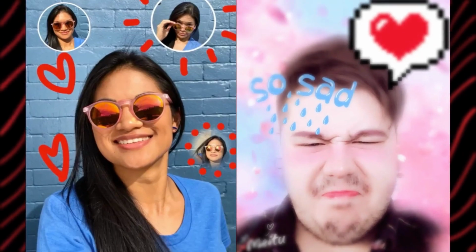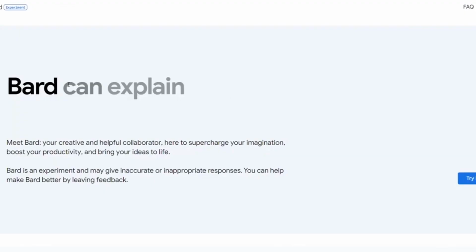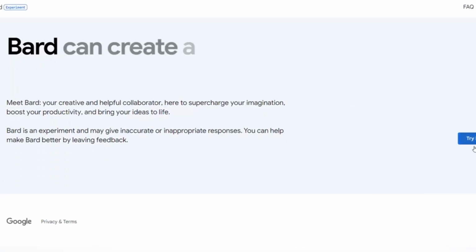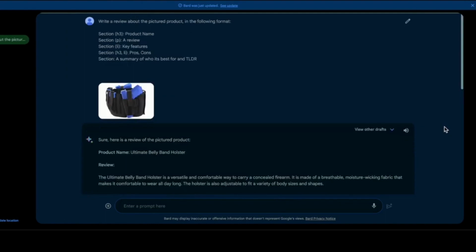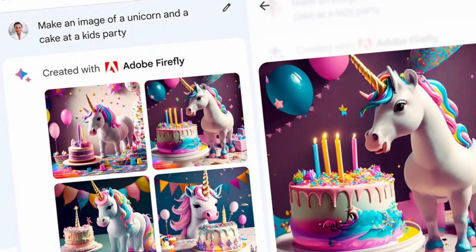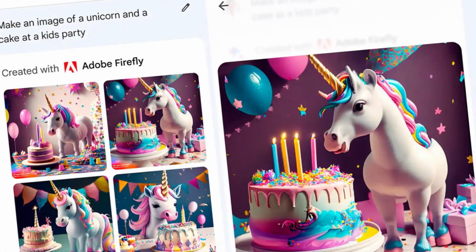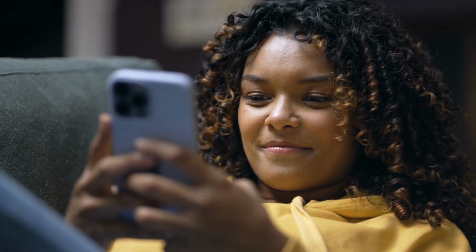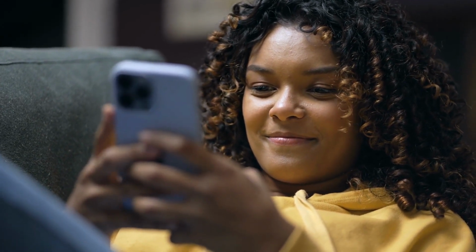You can also insert funny stickers or captions to your image to make them more engaging and relatable. Additionally, you can animate your picture with motion or sound effects to make it more dynamic. If you're feeling adventurous, you can even give Google Bard a text description and let it generate an original image for you from scratch. Once you've created your AI-featured picture, you can save, share, or edit it to your heart's content. With Google Bard, there's no limit to what you can create.